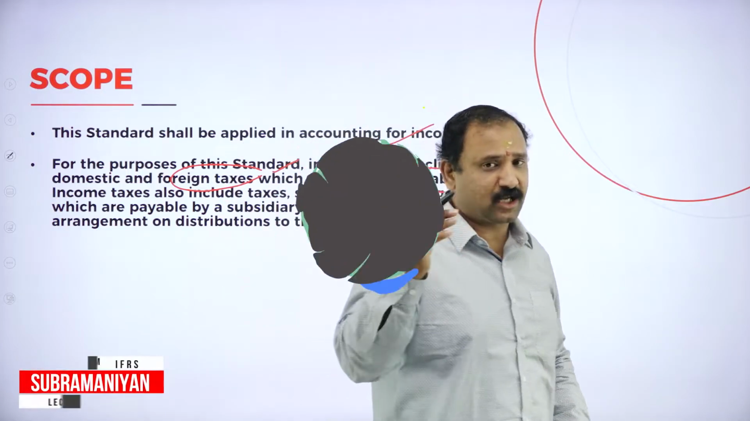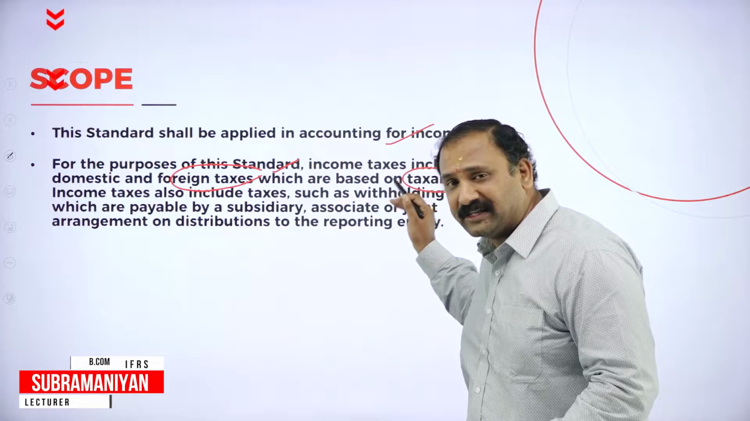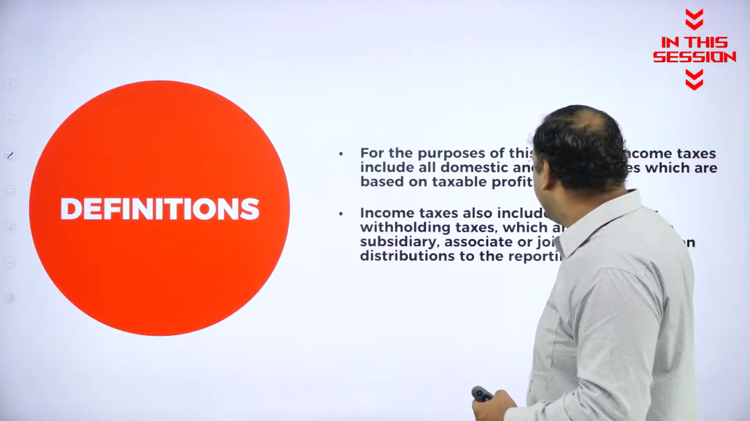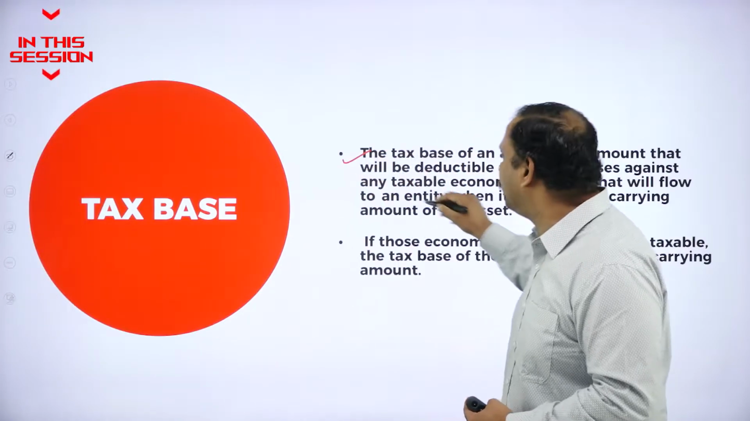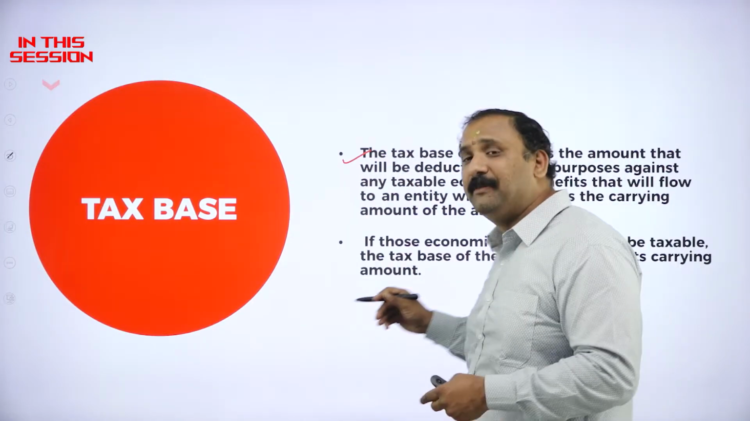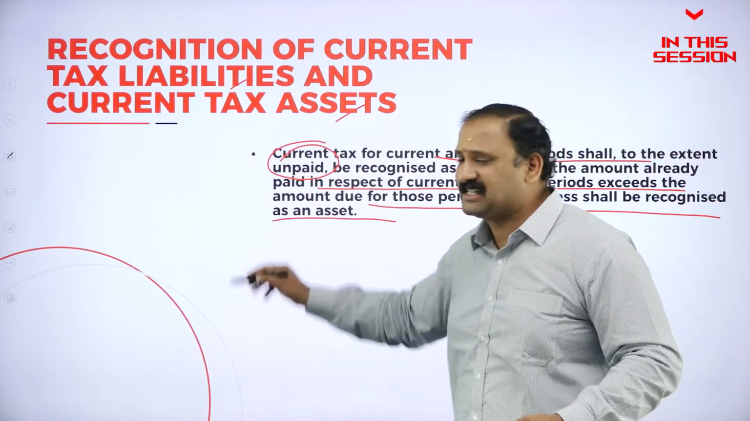The profits that are going to be earned by both the offices are going to be taken into the taxable profit. For the purpose of the standard, that is AS12, the tax base of the asset is the amount that will be deductible. The excess shall be recognized as an asset.